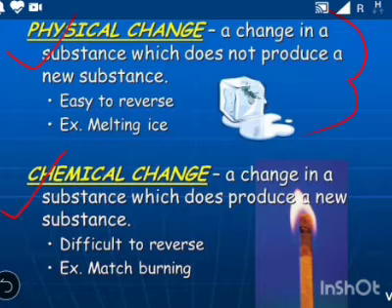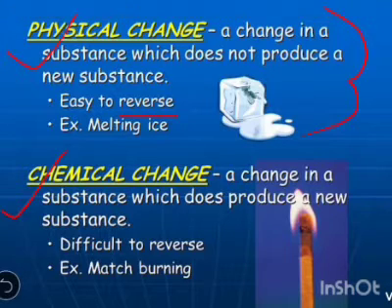Physical changes are generally or mostly reversible. Not all physical changes, but some physical changes are reversible. Reversible means the changes which are converted to its original state or original form are called reversible changes.